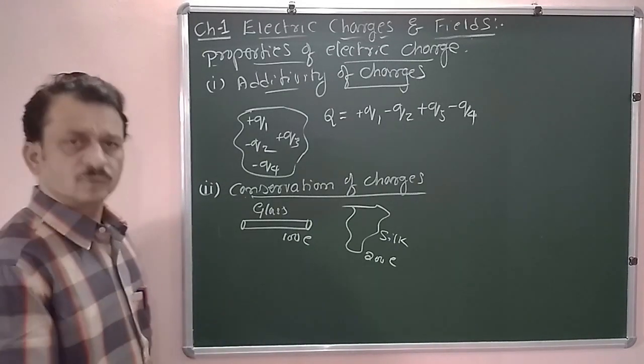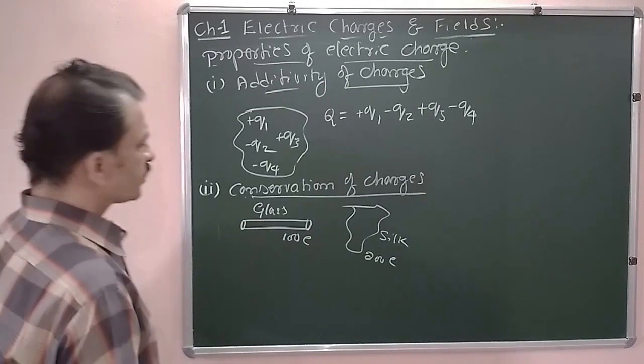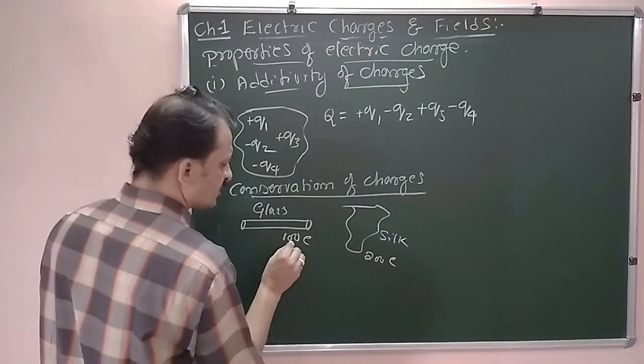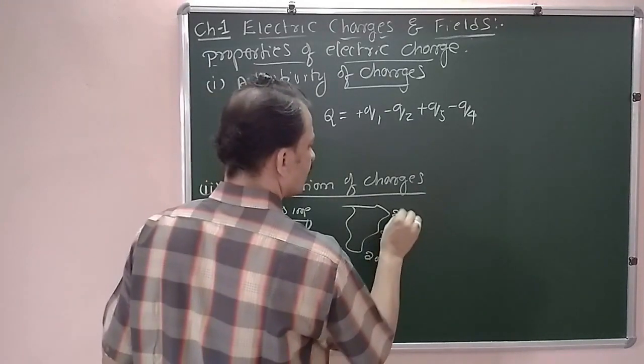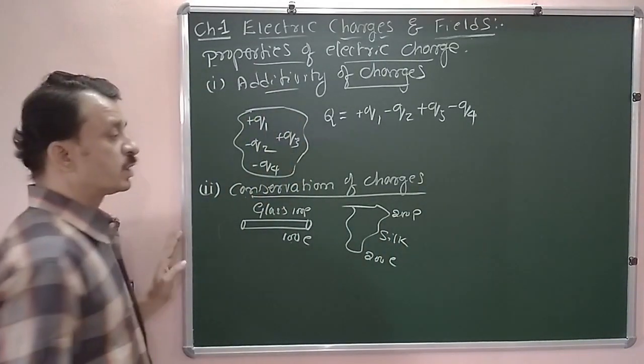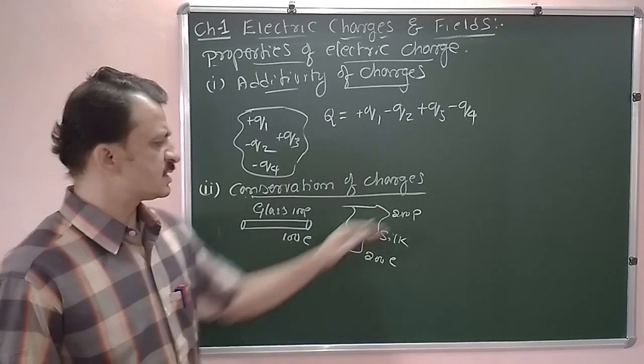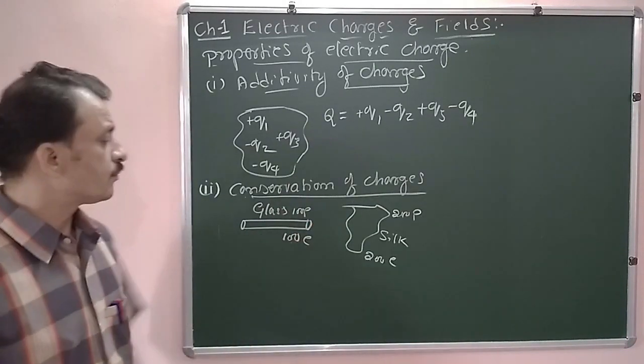Okay, in this system, because of the 100 electrons, we are having 100 protons. Because of 200 electrons, we are having 100 protons here, 200 protons here. Therefore, total charge here is 0, here is also 0.